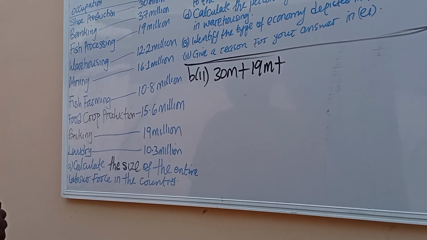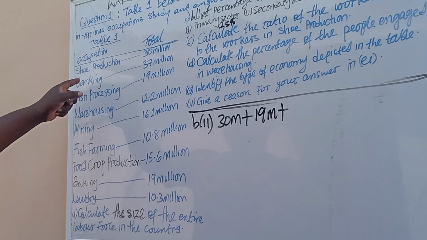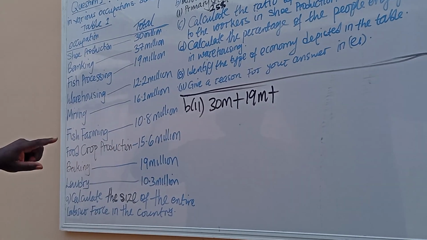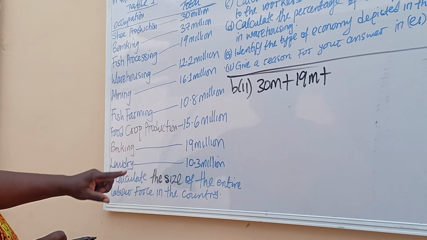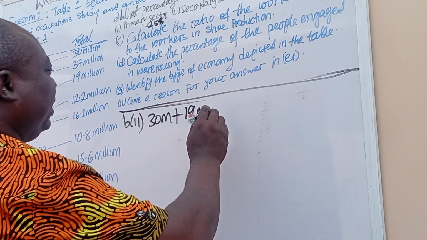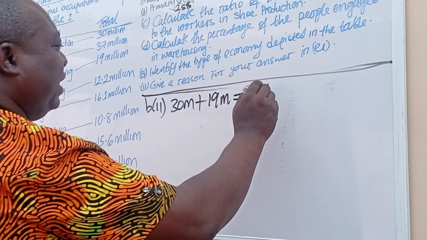That is all. Let's check again. Shoe production, yes. This is banking. Banking is tertiary. Fish processing will come. Warehousing is tertiary. Mining is primary. Banking is tertiary. So they are just two. When we add this together, it will give us 49 million.